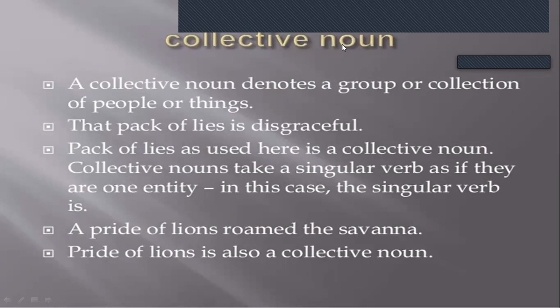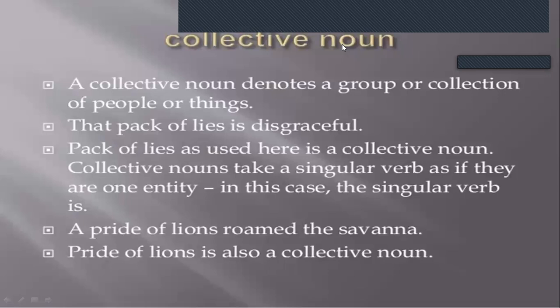Some more examples. A bunch of keys. That is so many keys together. It is known as a collective noun. So I hope you have understood collective noun. It is clear, something which is coming together, which is denoting a group or a collection of people or a collection of things.